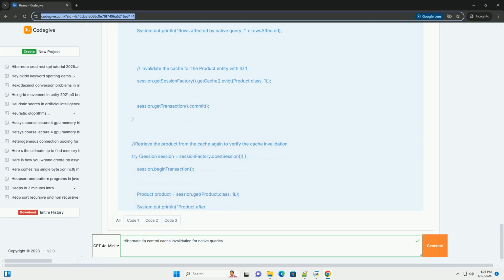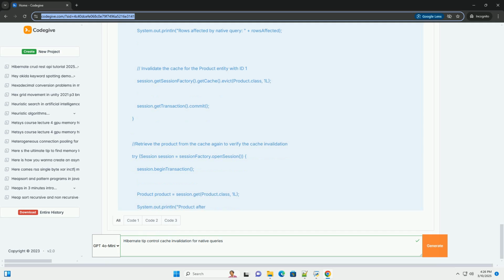Property name equals hibernate.generate_statistics, true, /property. 2. Direct cache access. Use sessionFactory.getCache().evict(Product.class, 1L) to directly invalidate a specific object. You can also use evictEntityRegion(Product.class) to clear the entire entity cache region.